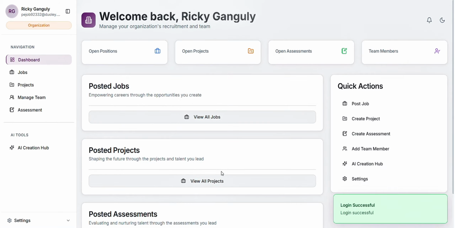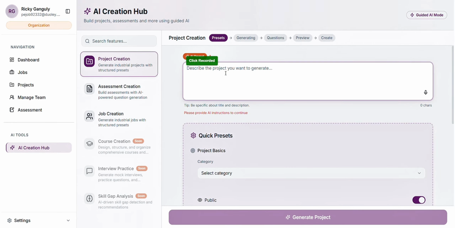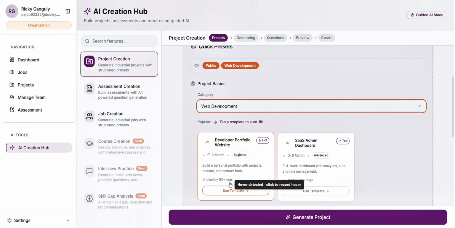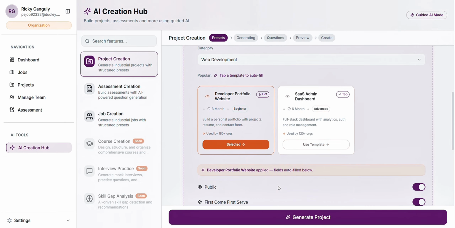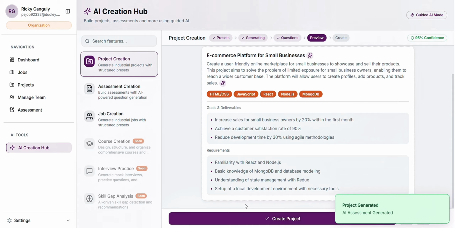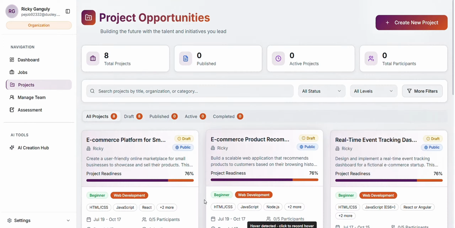Once authenticated, I navigate to the Project Creation section. I enter an AI prompt, select the required category, choose the appropriate template, generate the project. After reviewing the generated preview and confirming that the output is satisfactory, I proceed to create the project. The business workflow is now complete.